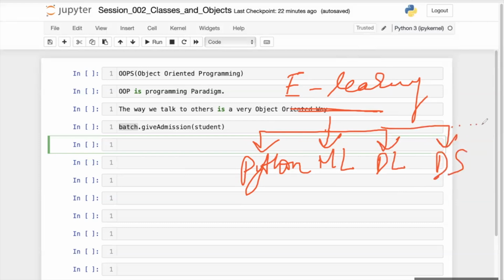Likewise, there are multiple batches. So each batch is an object. I'm calling each batch an object.